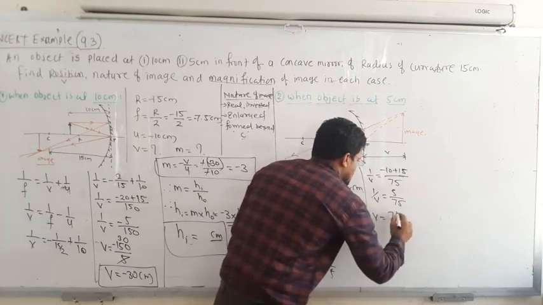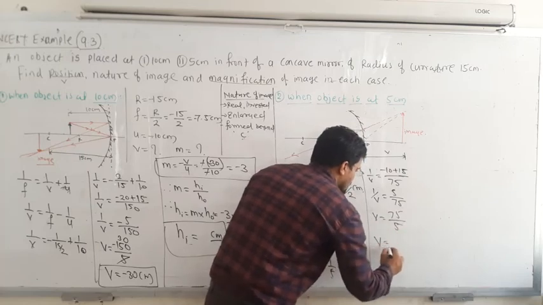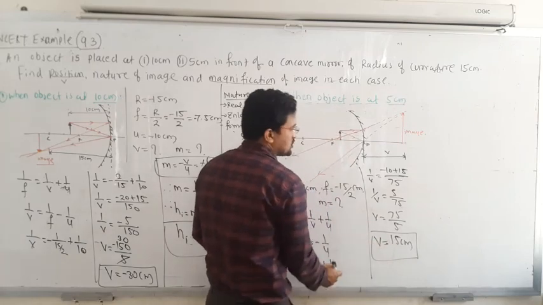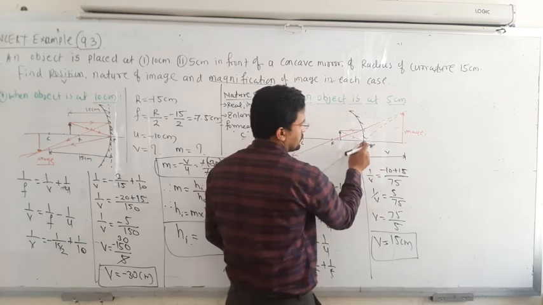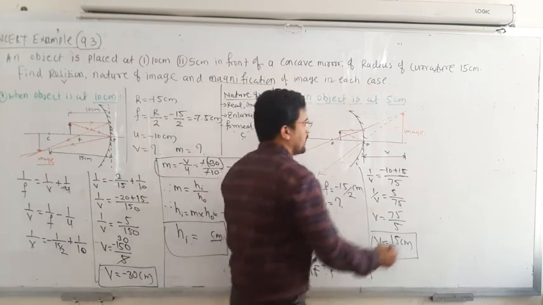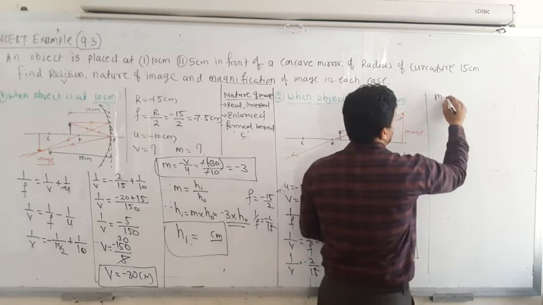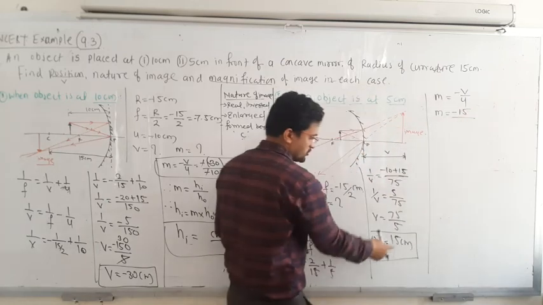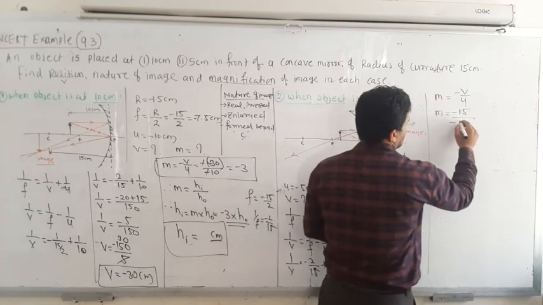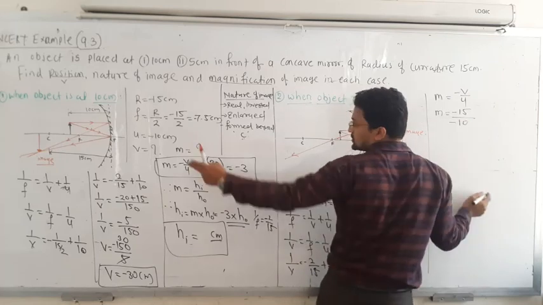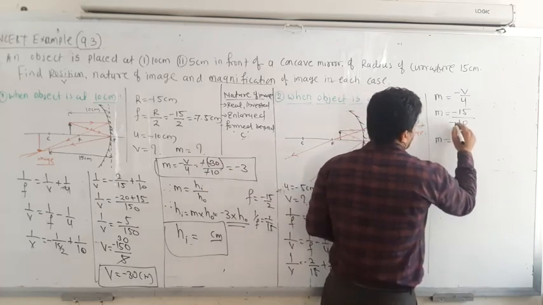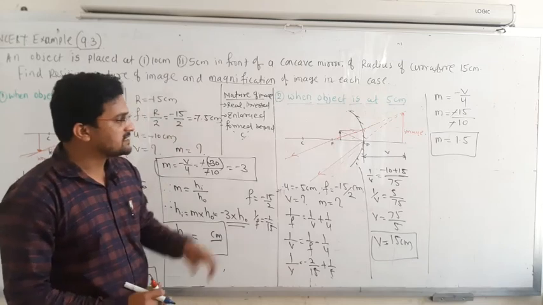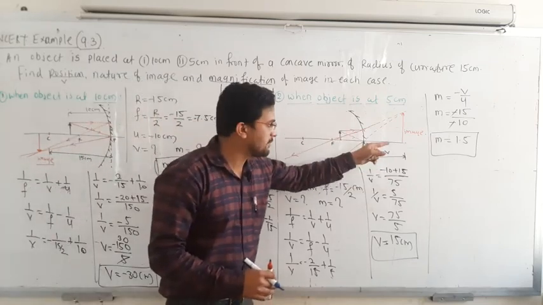So V is equal to what? 75 divided by 5, so V is equal to 15 centimeter. As you see it is positive, and from the diagram it is also positive. So V from here to here is 15 centimeter. Now magnification: M is equal to minus V by U. So M is equal to minus 15 upon minus 5, because V is positive here and U is negative. Negative negative cancel out, so M is equal to 3.